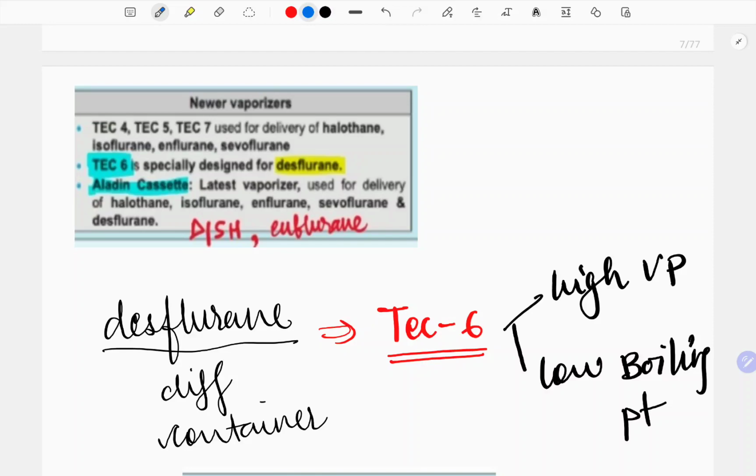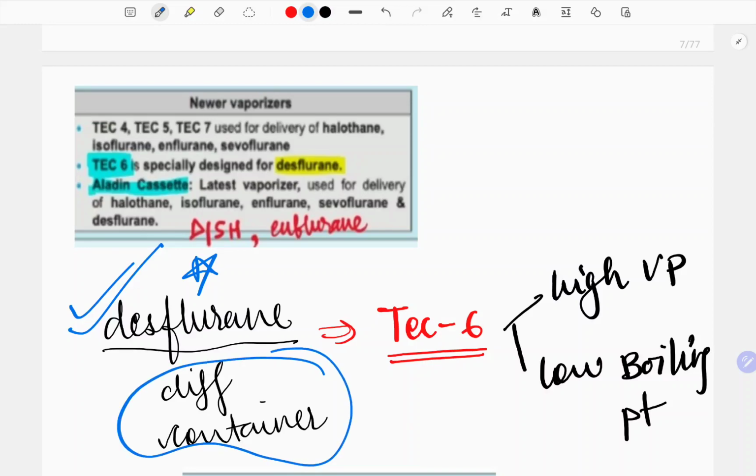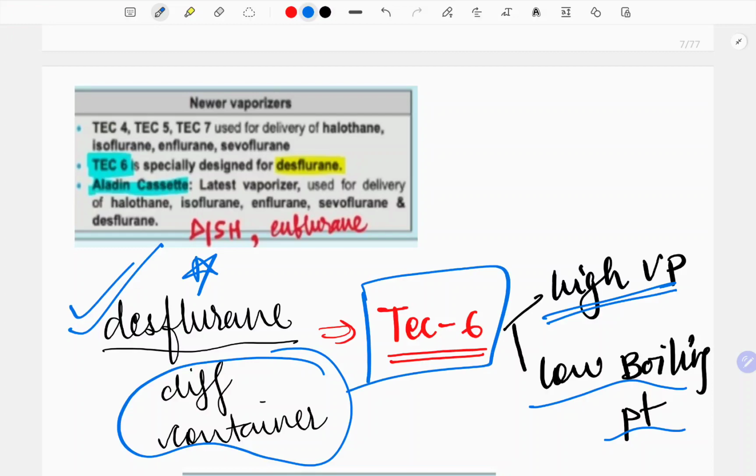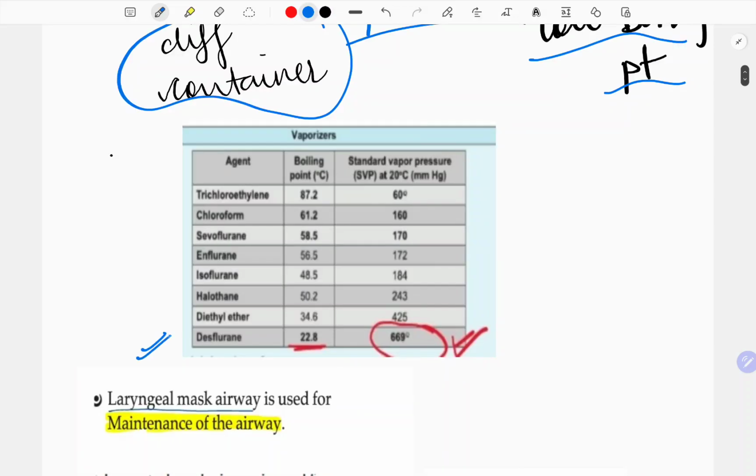Also, this question has been asked: desflurane is the gas for which a different container is required, because it has actually the highest vapor pressure and the lowest boiling point among all the gases. So its container is actually Tec 6. And there is one more container known as the Aladdin cassette, which is used for these gases, the desflurane, isoflurane, sevoflurane, and halothane and enflurane. So you can look at the table. The desflurane has the highest vapor pressure and the lowest boiling point.